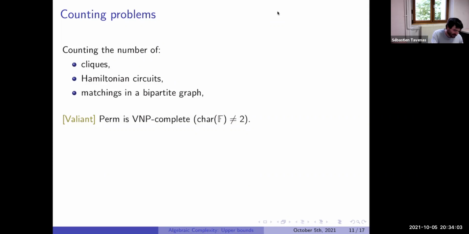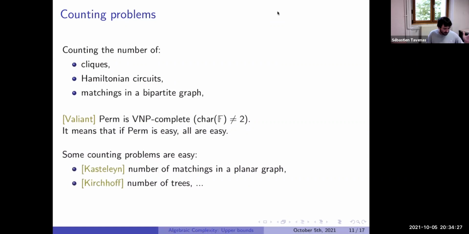And in fact, what I would call technical is, for a lot of polynomials, not a problem. In particular, for the clique polynomial or the Hamiltonian circuit polynomial, they are also VNP-complete, even when the characteristic is 2. These two polynomials are VNP-complete for every field. And hopefully not all counting problems are hard.